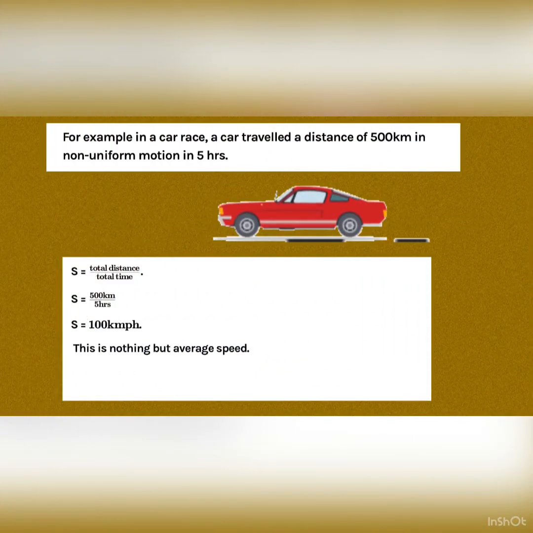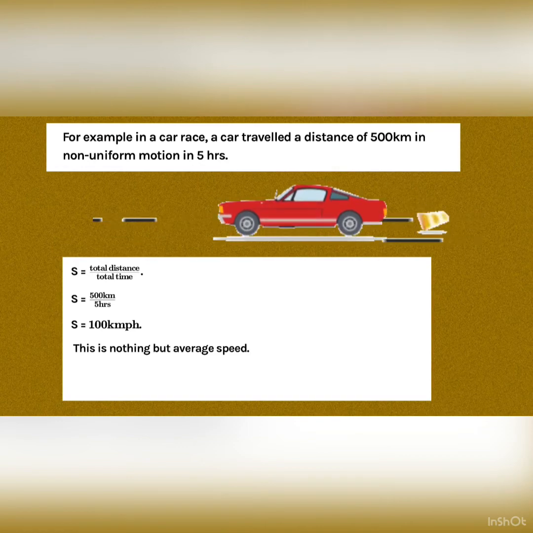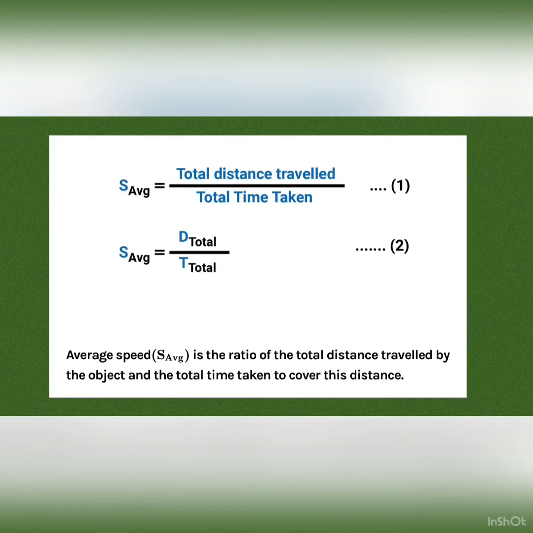For example, in a car race, a car traveled a distance of 500 km in non-uniform speed in 5 hours. Then speed equals total distance over total time. That is 500 km over 5 hours, that gives 100 km per hour. This is nothing but average speed. Hence, average speed is the ratio of total distance traveled by the object and the total time to cover that distance.